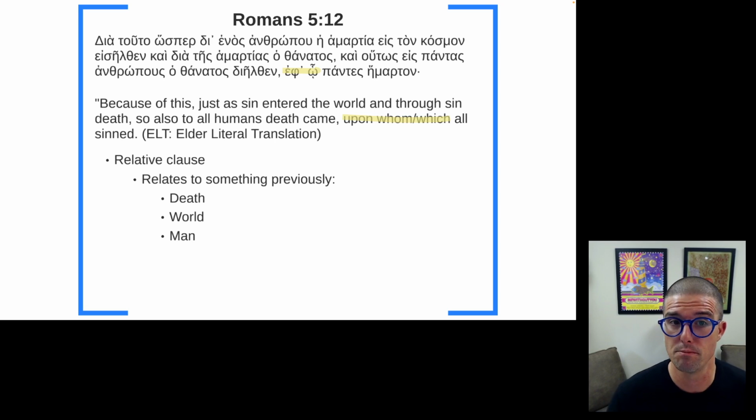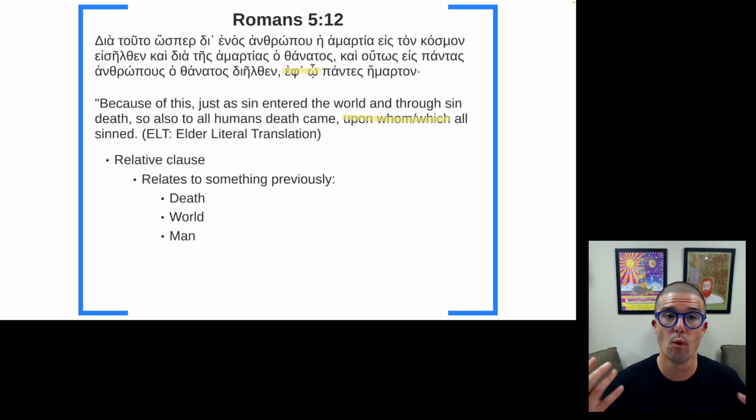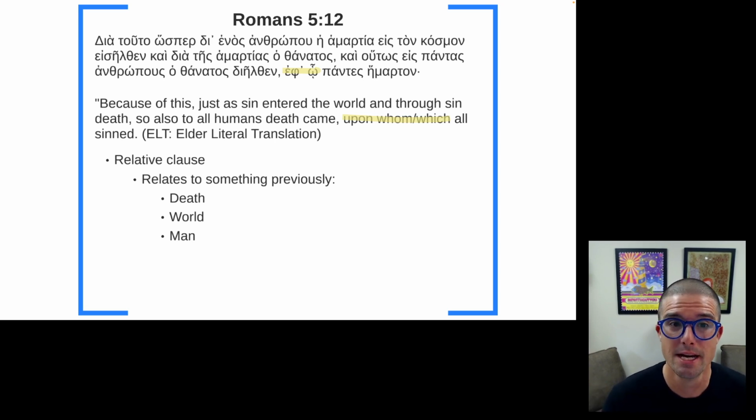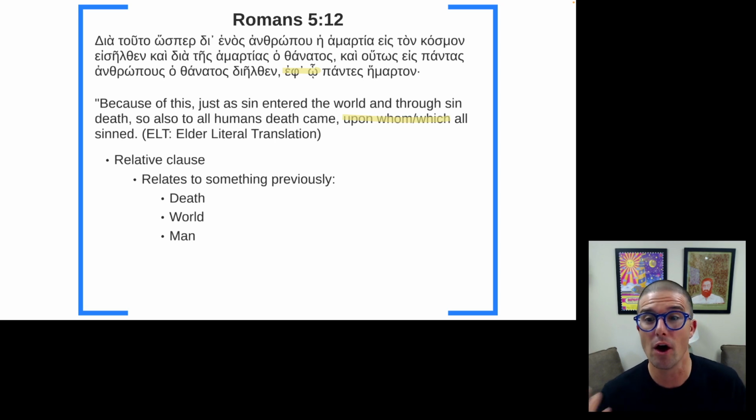The word anthropou earlier in the verse, at the very beginning of the verse. It would be because of the one man, the one human, Adam, that's presumably why I put man there rather than humanity. Through the one man, Paul has Adam in mind, that all sinned. So a couple of different options for our relative pronoun here.